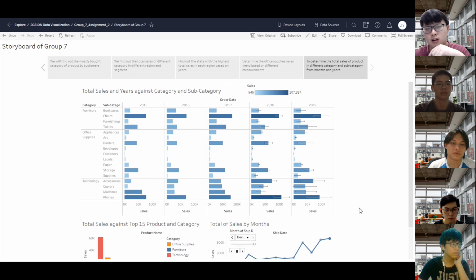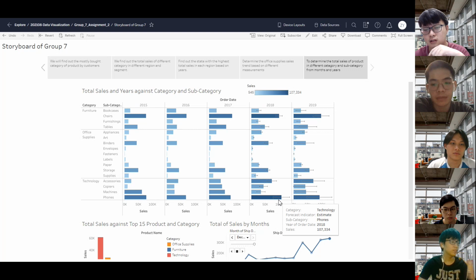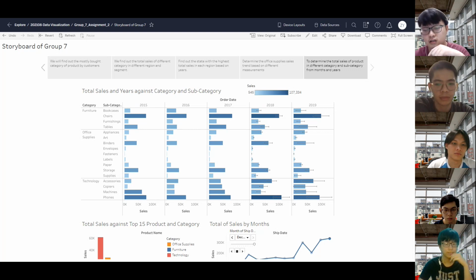The top graph is a horizontal bar graph. The color in the horizontal graph shows the values of the total sales, where the darker the color is, the higher the result of the total sales, and lighter the color is, the lower the result of the total sales. As we can see from the graph, the amount of total sales in the technology category is greater compared to the rest of the category. This shows that more people are interested in spending money on purchasing technology products.